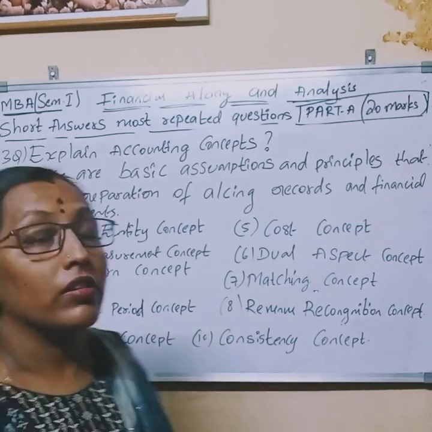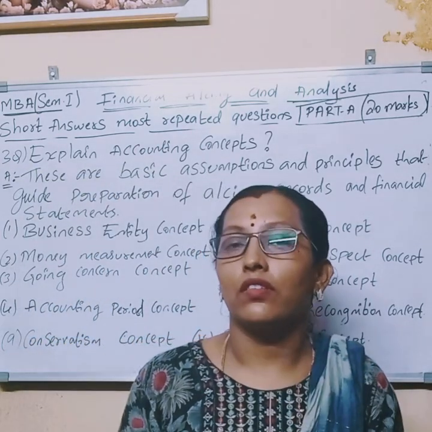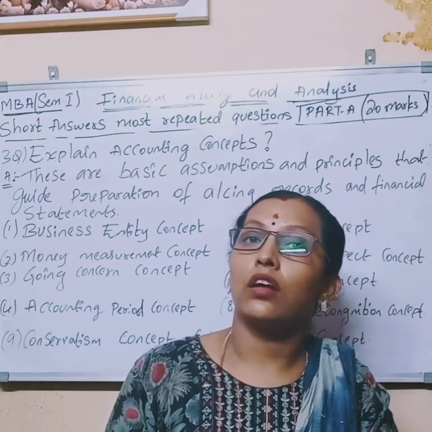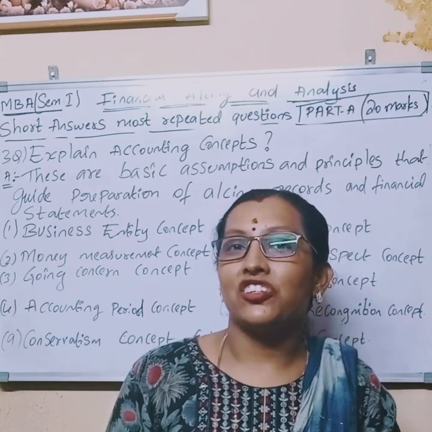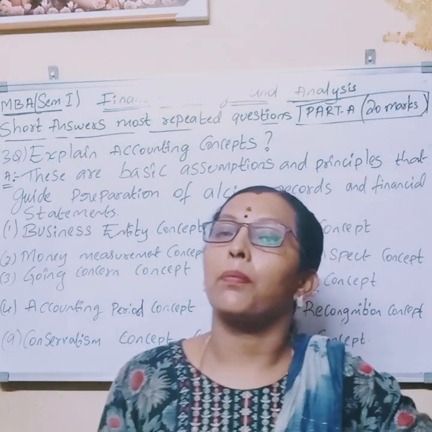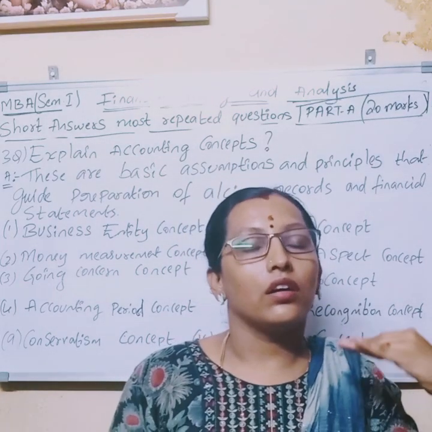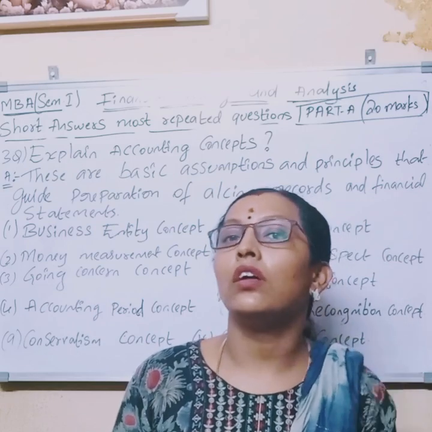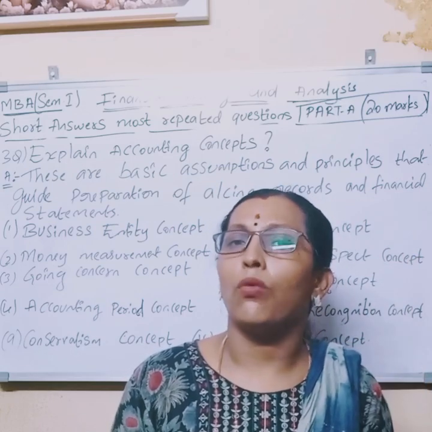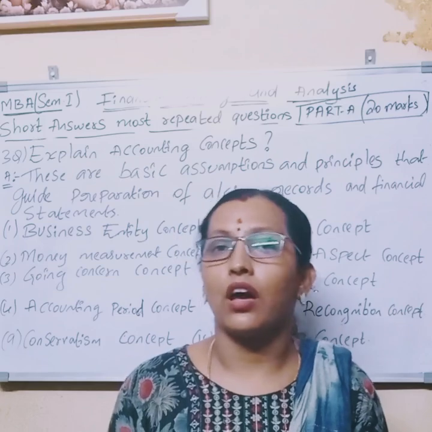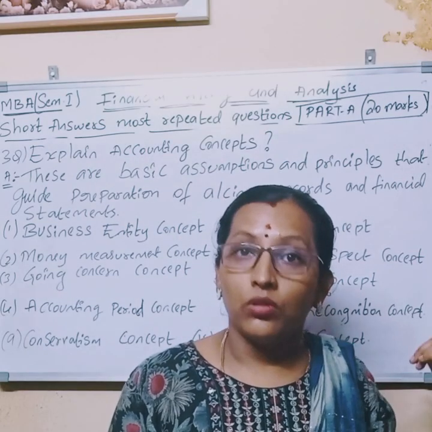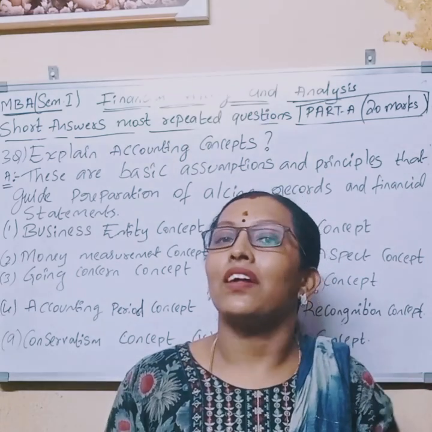And consistency concept. It should be consistent. For example, a particular company is following the straight line method of depreciation. The next upcoming year also they will follow the straight line method, and the year after that also the straight line method. So it should be consistent. Whatever rules and principles they are following in a particular organization, in accounting they have to be consistent.